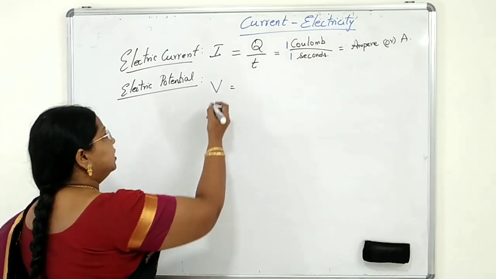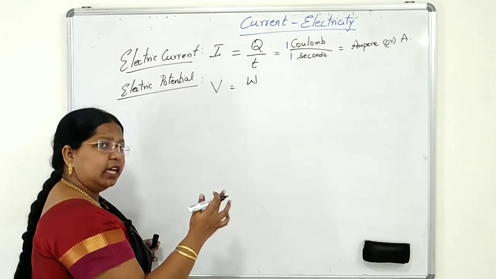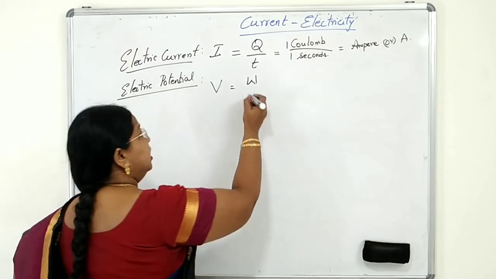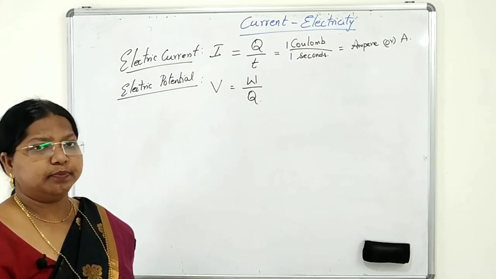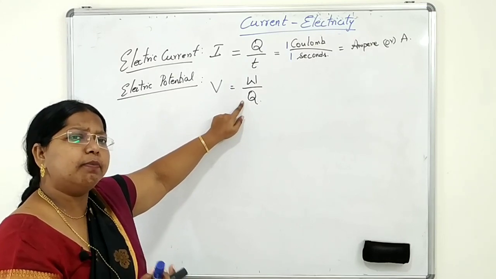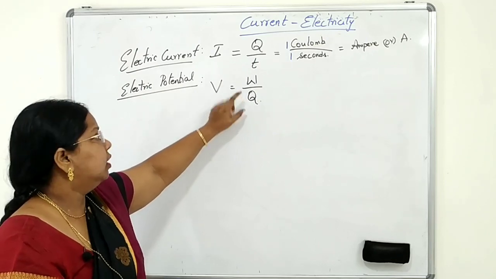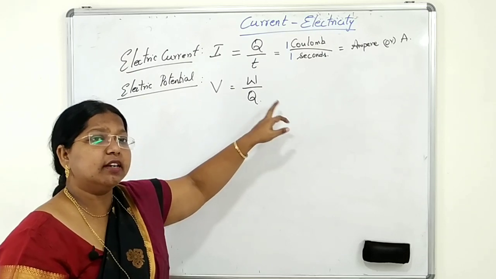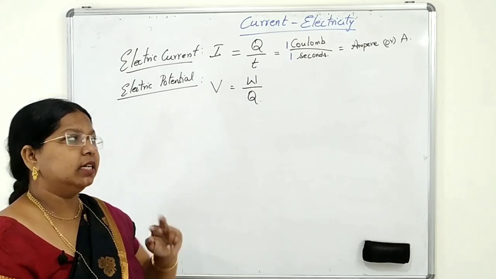Electric potential is the amount of work done in bringing a unit positive test charge from infinity to a given point in an electric field.